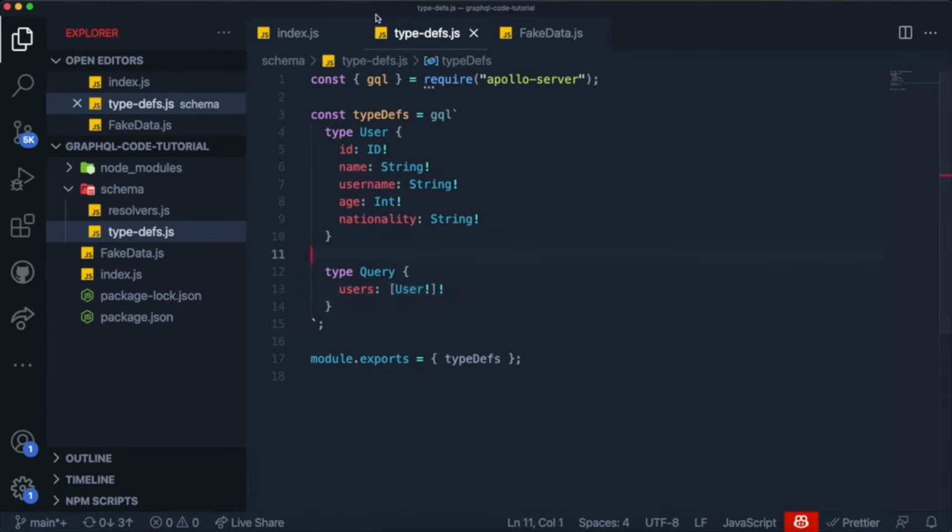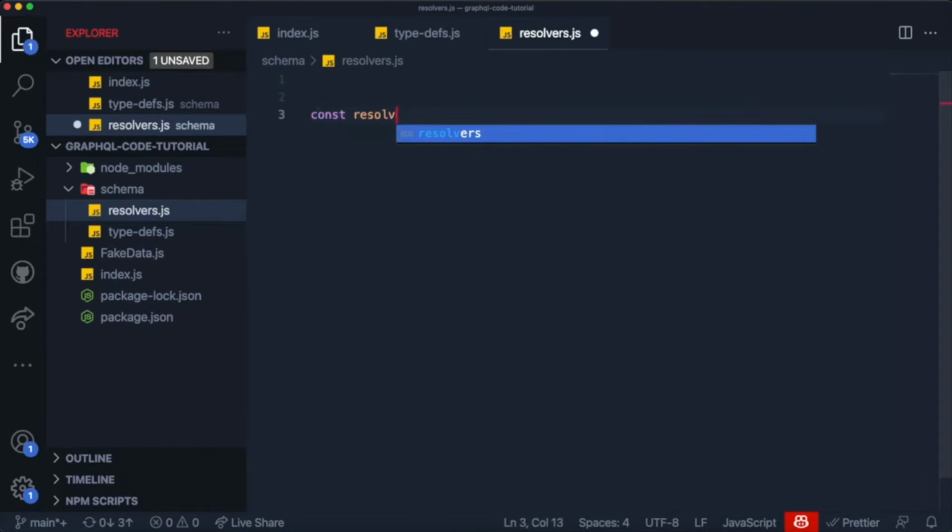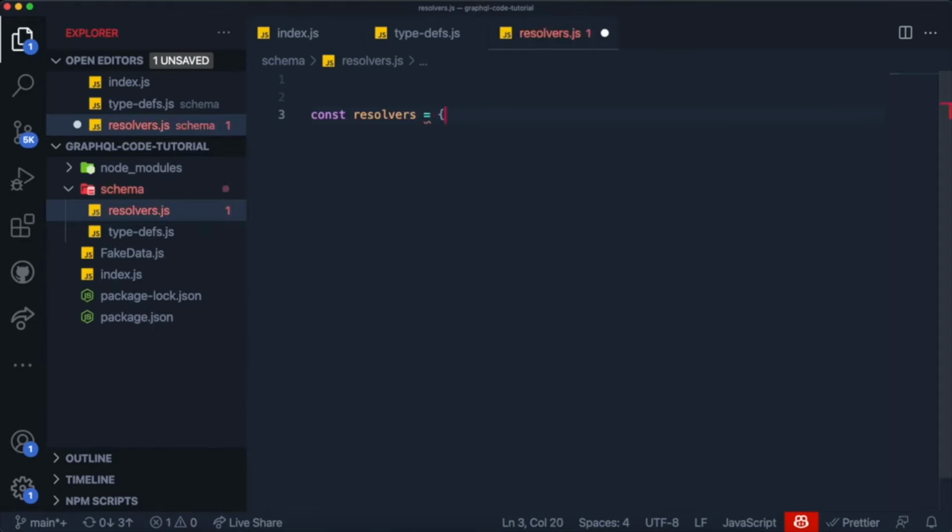Well, we can come into our resolvers file over here, and we can start by creating an object called resolvers, which we're going to pass inside of our index.js. And this object will contain all of the resolver functions that will exist inside of our API.